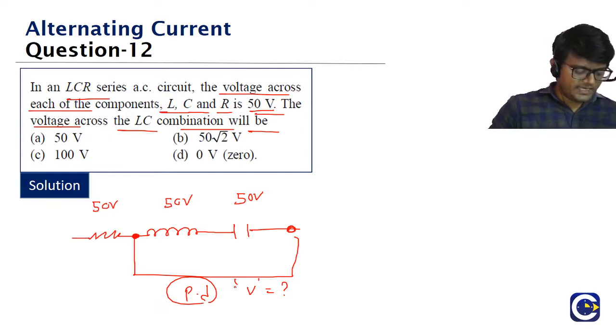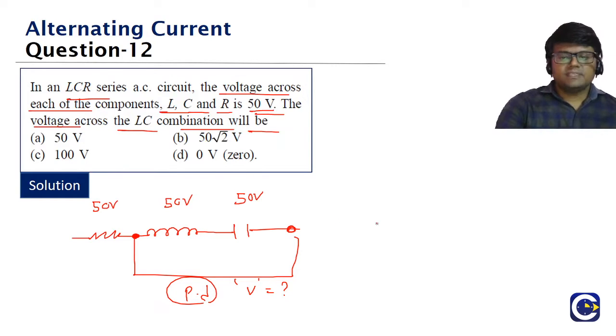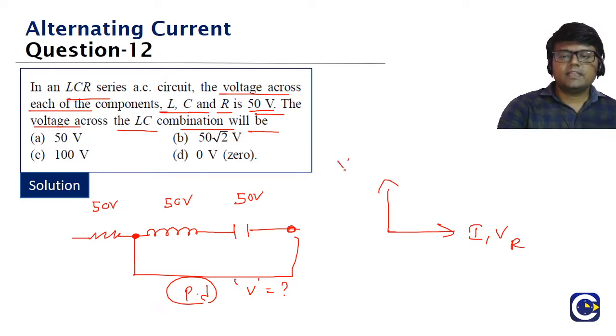Twelfth A, Trisha. Okay, guys, check it. It's a series LCR, right? Look at this. We have a resistor, where current and voltage will be in the same phase. For the inductor, voltage will be leading by how much? Pi by 2, 50 volt. Capacitor voltage will be lagging by pi by 2, 50 volt.